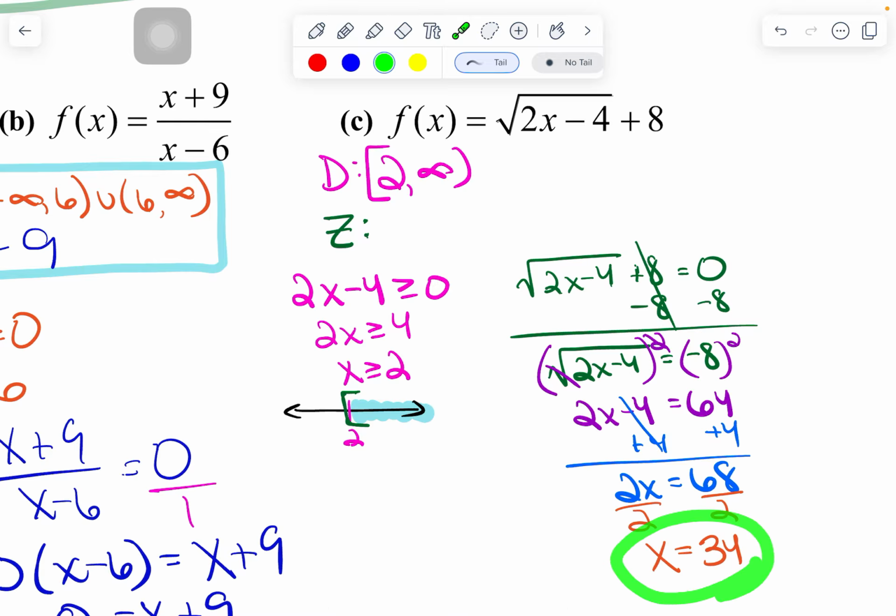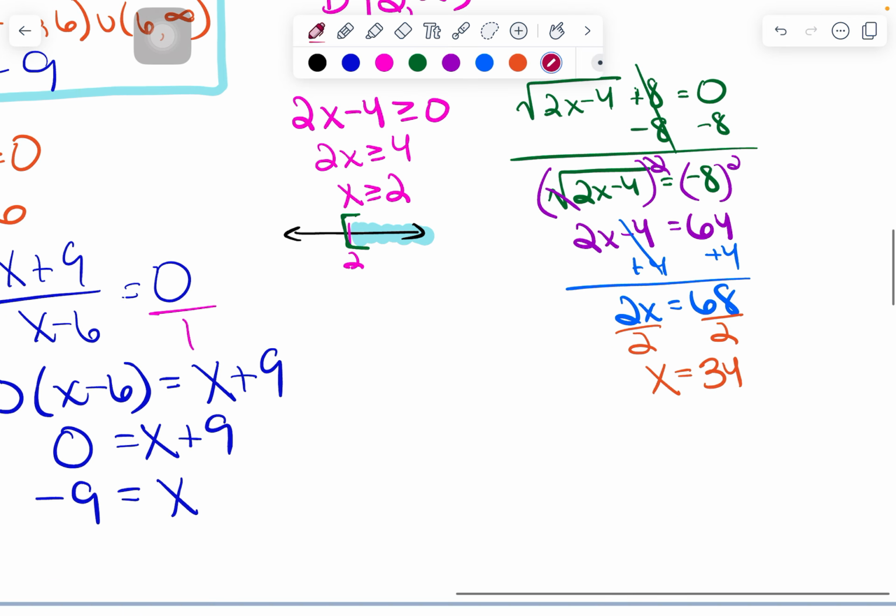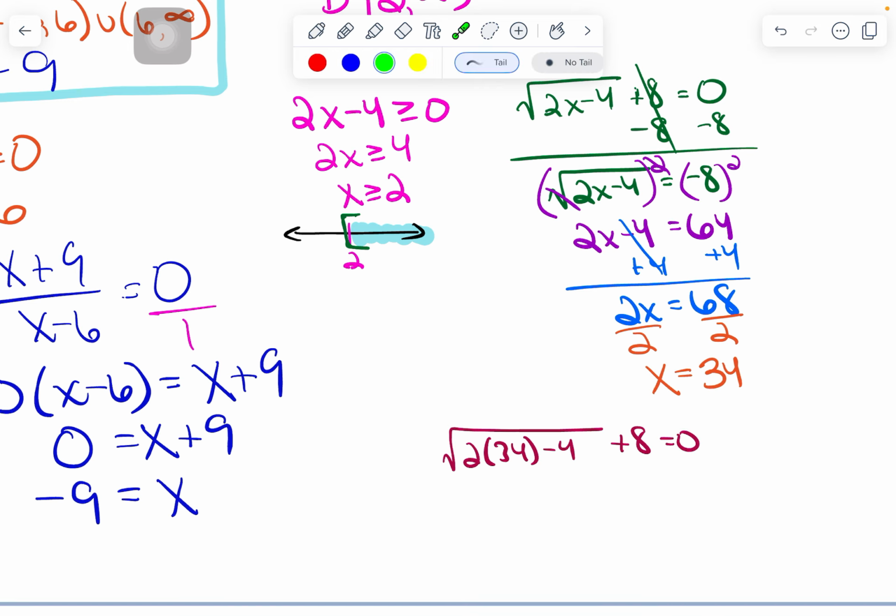To check this answer, we're going to go back up to the original, and I want to make sure that what I did here actually does create a 0. So slide on down. I got myself some space, because if you haven't figured out, I write huge. So there's 34: 2 times 34 minus 4 plus 8 equals 0. I went back to this original equation where I set up the equal to 0 part, and instead of x, I just replaced it with 34. So let's see what we got here.